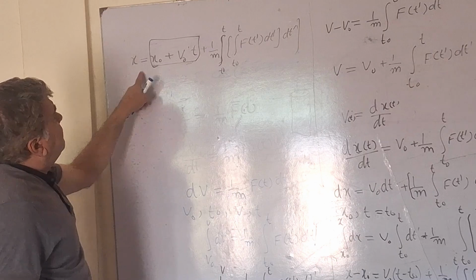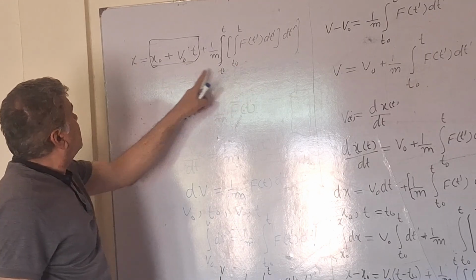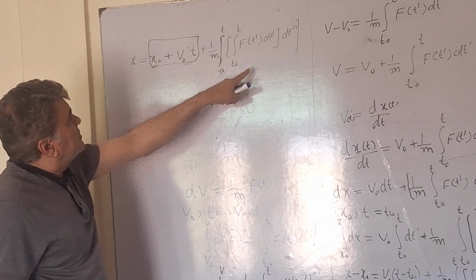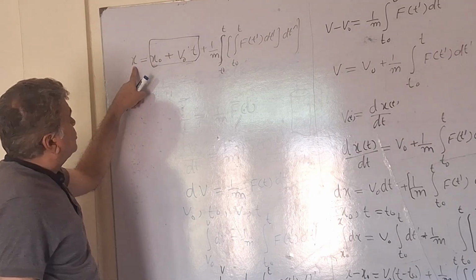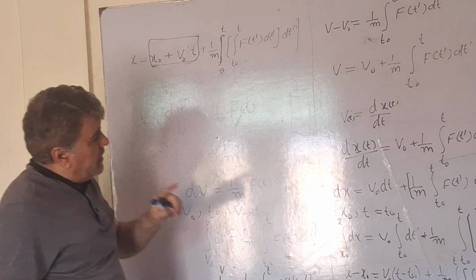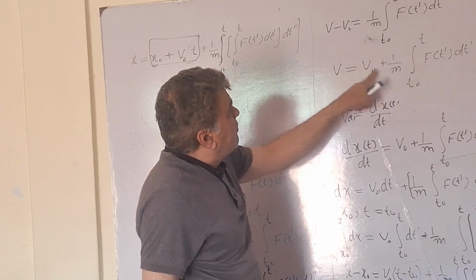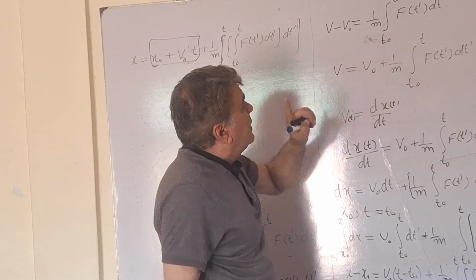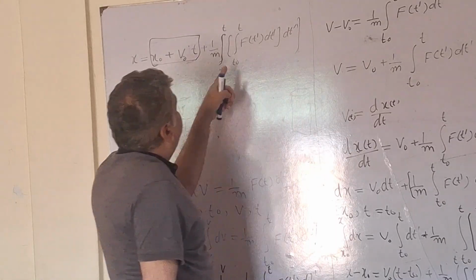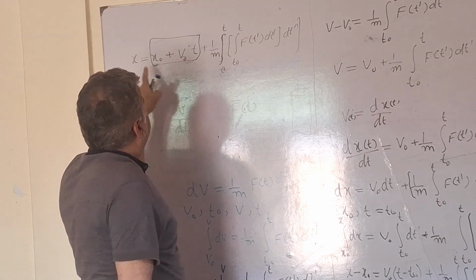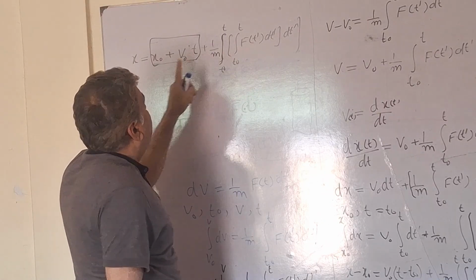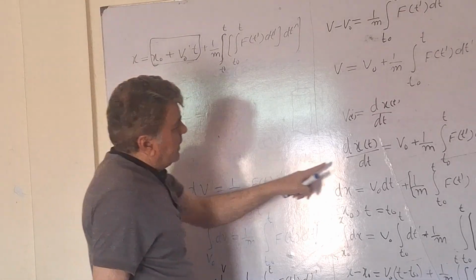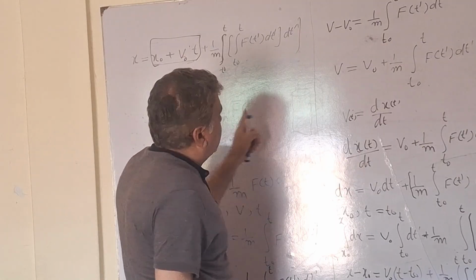So we can solve different problems of experimental importance by using this form to find the trajectory or position of the particle, and then this form to find the velocity of the particle. In other words, we first find the position of the particle if we know the exact form of the force, and then differentiate it as per this equation to get the velocity.